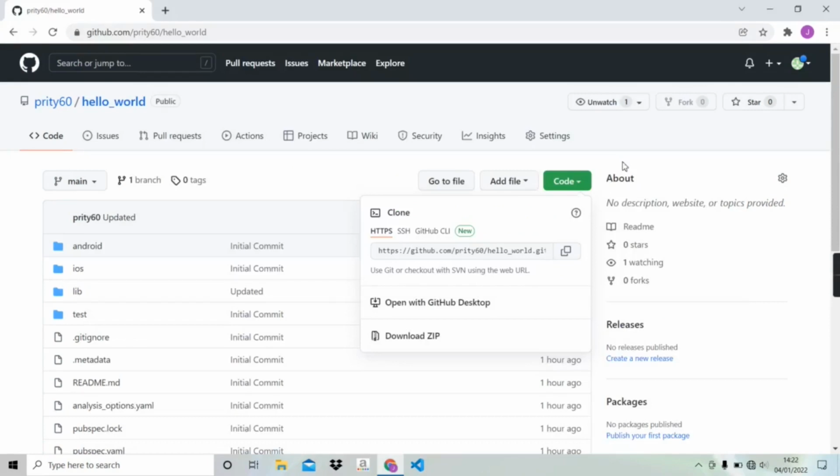One more way we can take the repo locally is by downloading the zip file. Hopefully after watching the video you now know how to host a Flutter project remotely and take the repo locally.